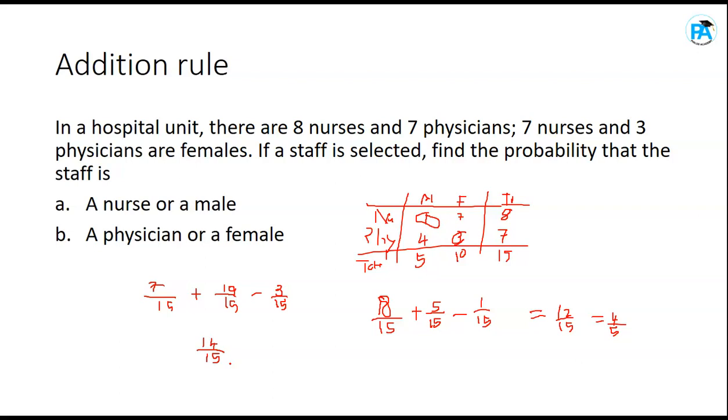You can say use this to answer question 38 and 39. Then 38 will be like, what's the probability of a nurse or a female? 39 will be like, what's the probability of a physician or a female? Okay, so you answer in that accord. If the possible answers are in fraction, then you leave your answer in fraction and choose the correct answer. If the possible answers are in decimal, just convert your fraction to a decimal, then you go.